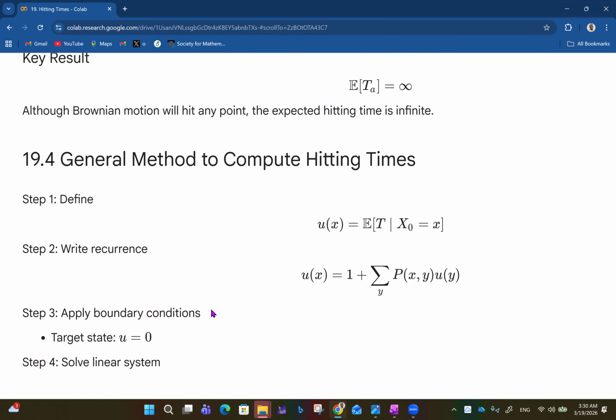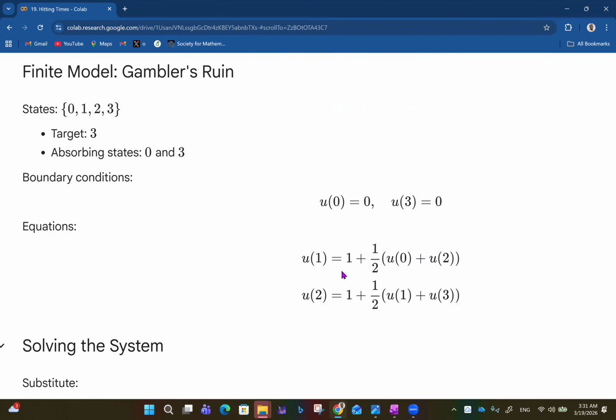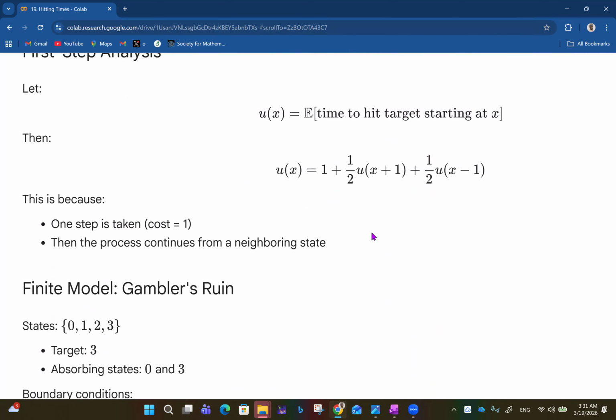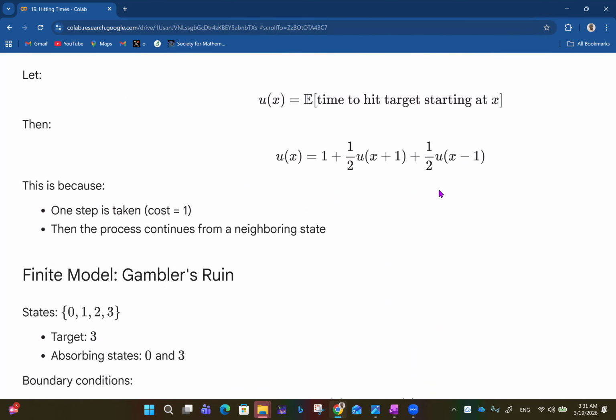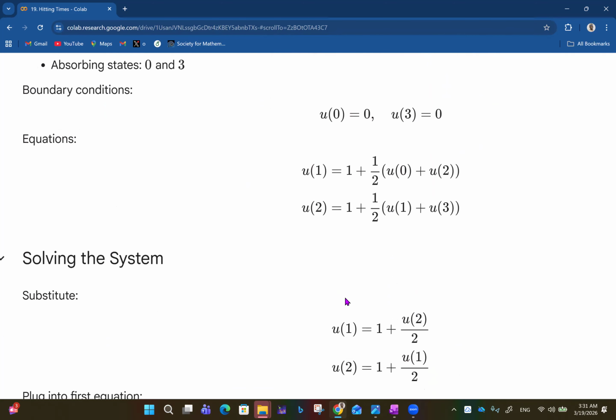Then step three, apply boundary conditions, target state u is 0, and solve the linear system, just like the situation that we have here, because this is the general model we are following. So you have u of x equals 1 plus half u of x plus 1 plus half u of x minus 1, and we set 0 and 3 as boundary conditions because they are absorbing states. And then we look at the ones in between, and we try to solve for u1 and u2 that we are looking for.